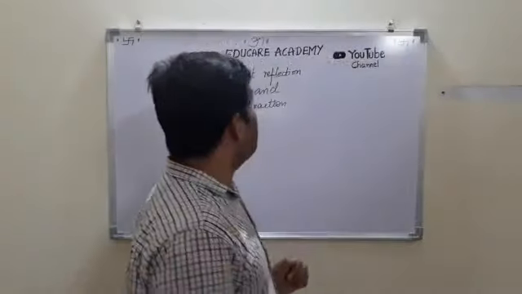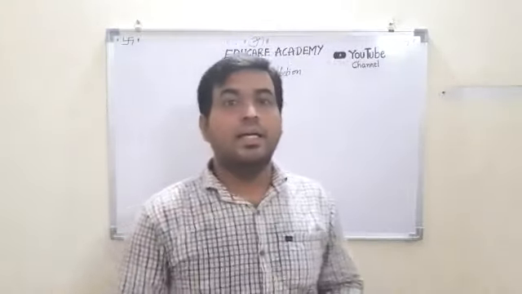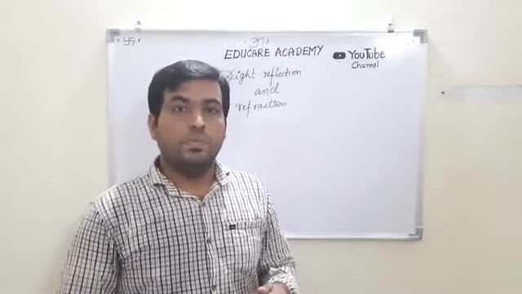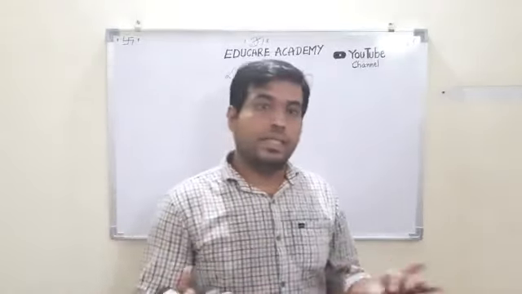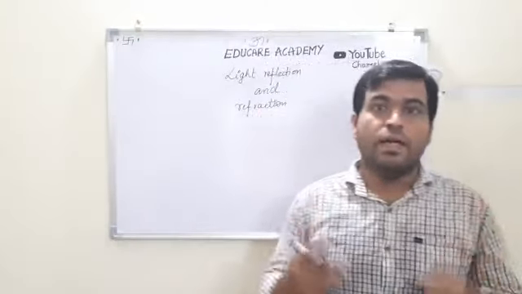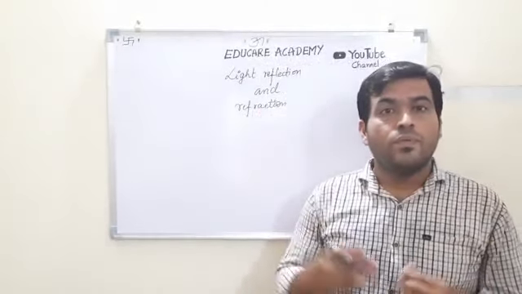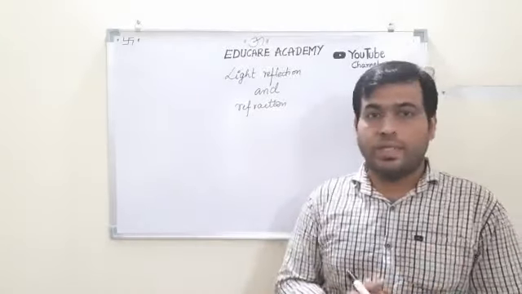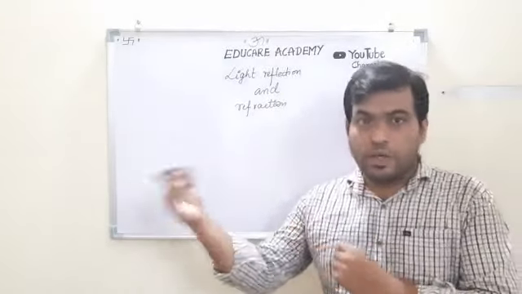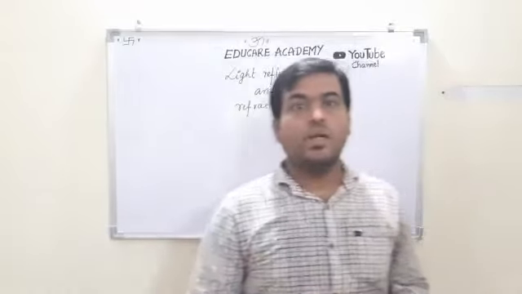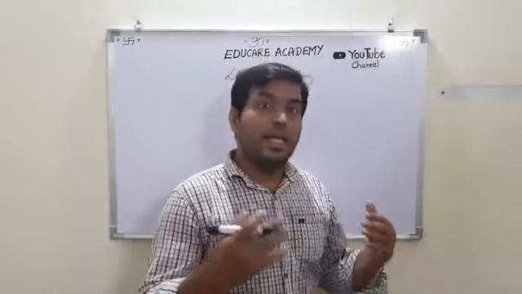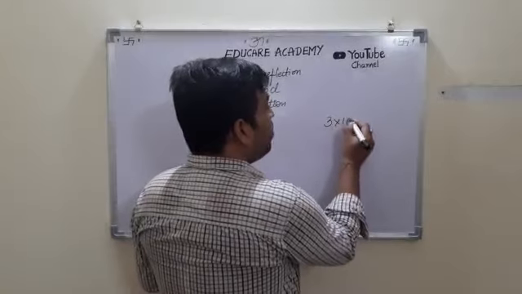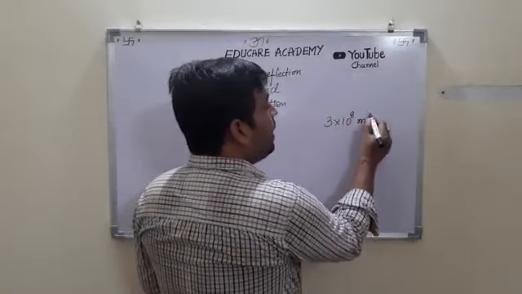So what is basically light? Light is a type of energy, or a form of energy, which makes us see objects or creates the sensation of vision in our eyes. How does light propagate? Light always propagates in a particular direction, or unidirectional, or we can say that light travels in a straight line with a velocity of 3 into 10 to the power of 8 meter per second.